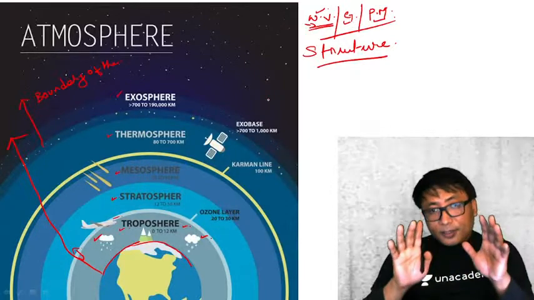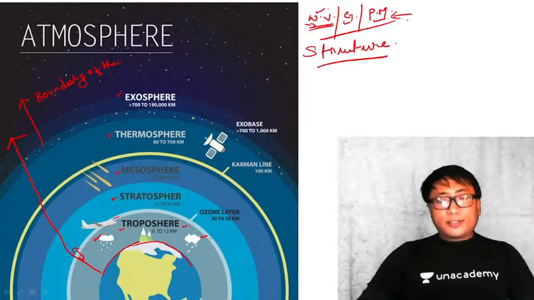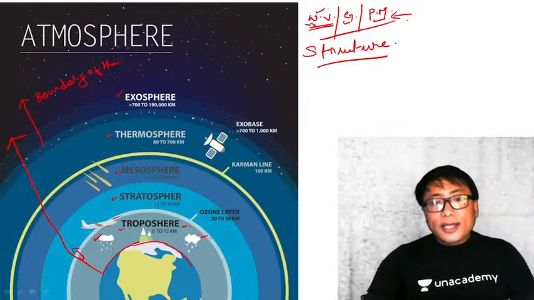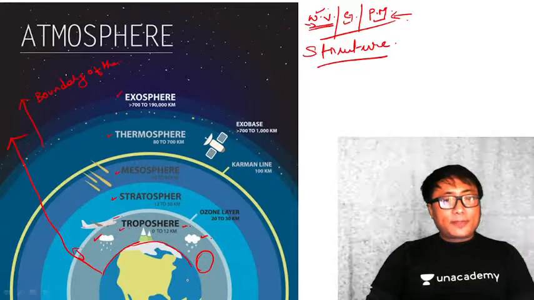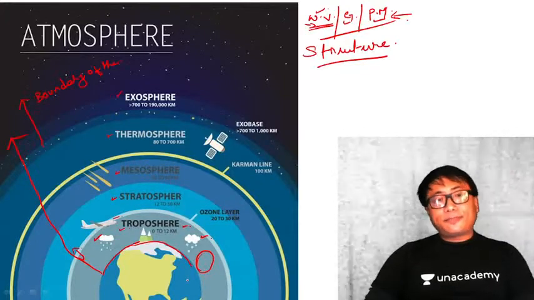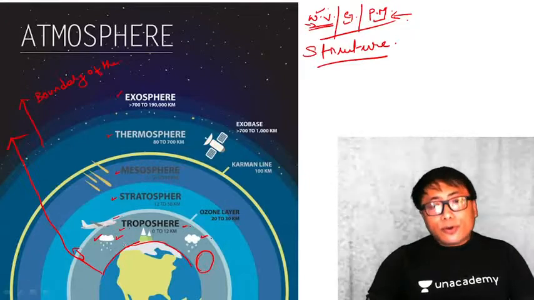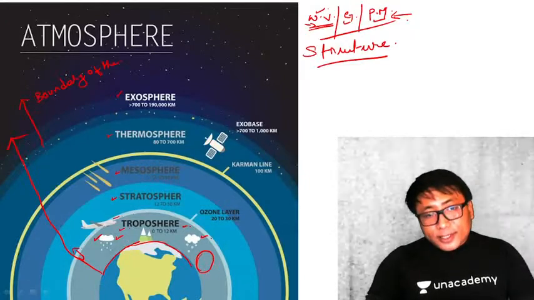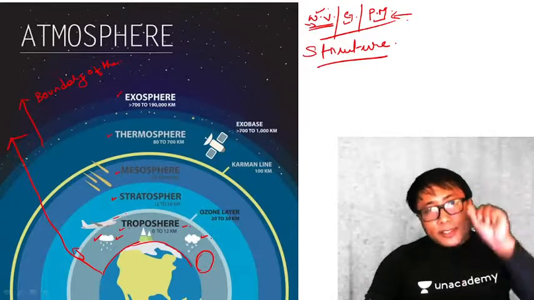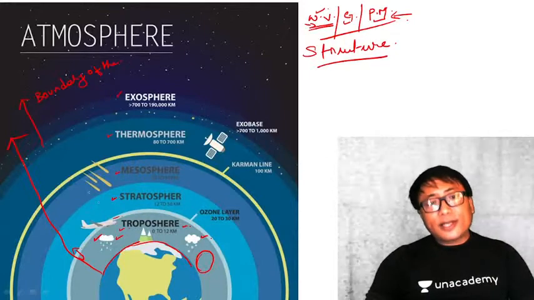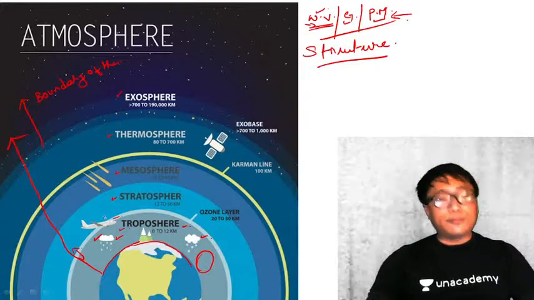Now 90% or more than 90% of these particles that compose the atmosphere lie within this particular troposphere itself. Clear? Which means what? Maximum number of cloud formation, or you can say almost all the cloud formation, happens within this troposphere only. You will find some special kind of cloud in stratosphere and in mesosphere, but those are very exceptional types of cloud.